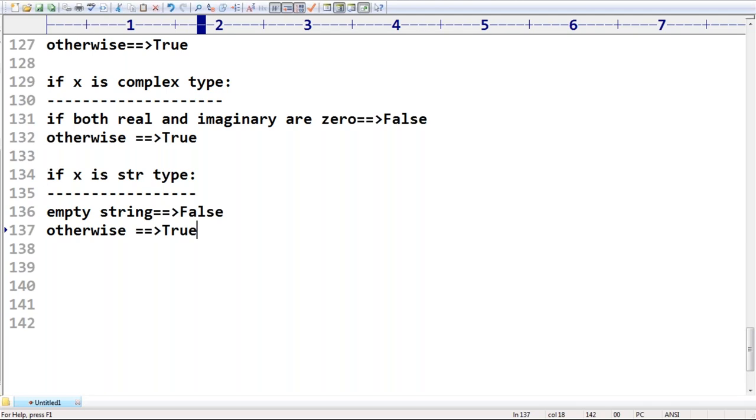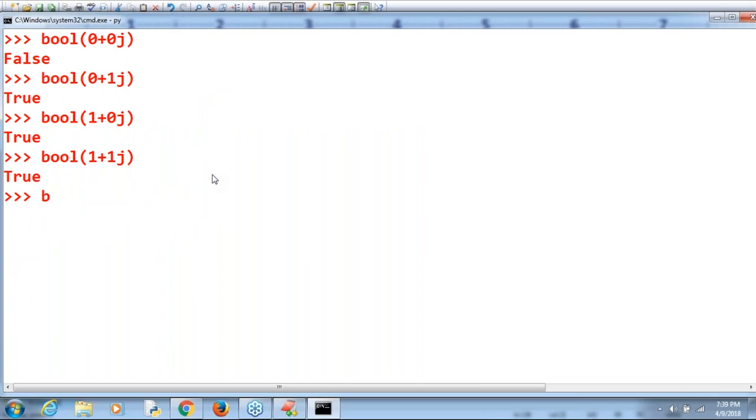How beautiful the rules are. If the string is empty, then automatically false. Otherwise, it is always true. Now observe bool of single quote, single quote. What is the answer? I'm not taking anything, it is an empty string. Then false is the answer. Excellent. Bool of 'Sunny' I'm taking. Can you please tell what the answer we are going to get?